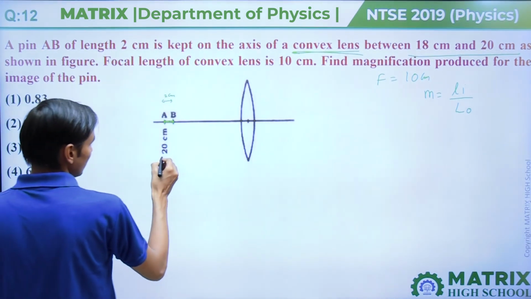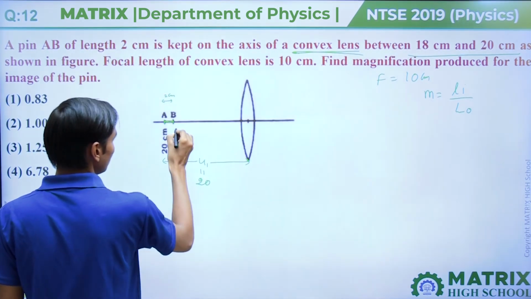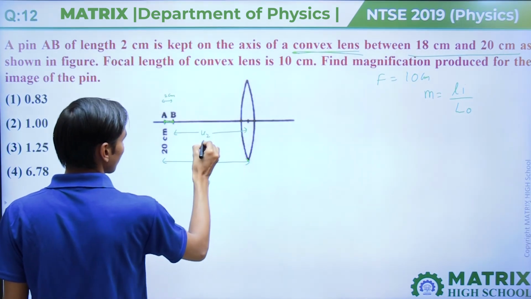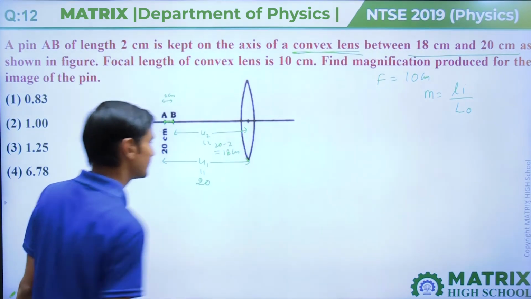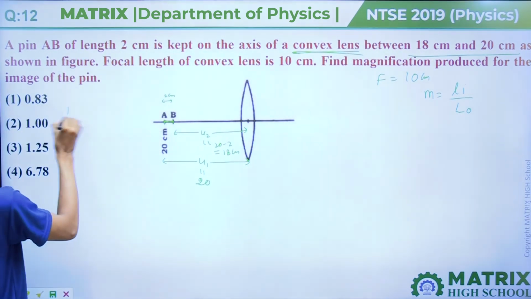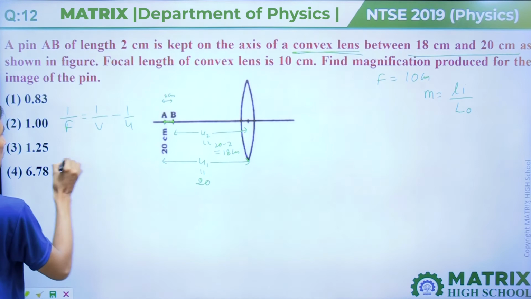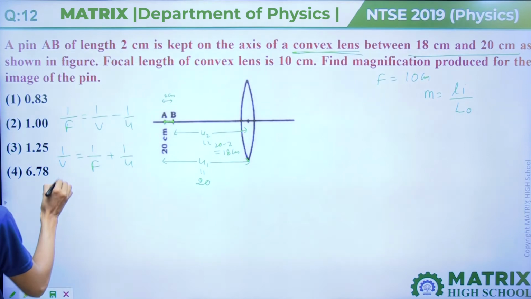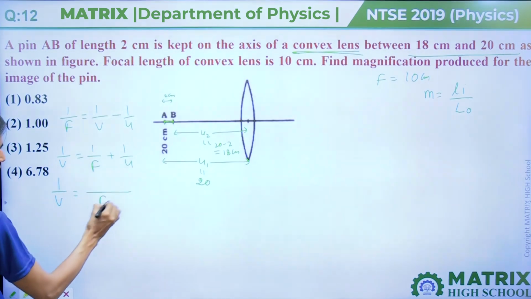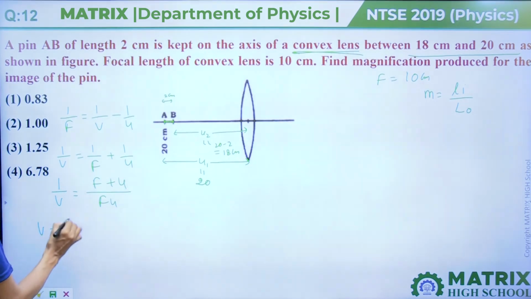If we take U1 as 20 centimeter, then this U2 will come 18 centimeter, 20 minus 2. So as we know from the lens formula, 1 upon f equal to 1 upon v minus 1 upon u. 1 upon v comes out 1 upon f plus 1 upon u. Then v equal to f into u upon f plus u.